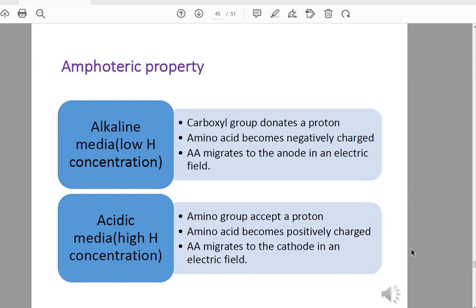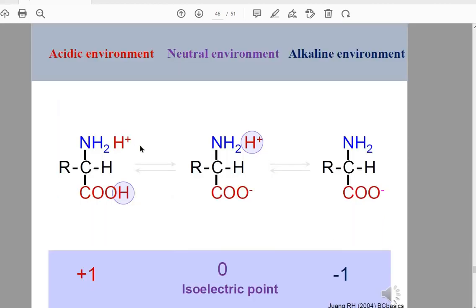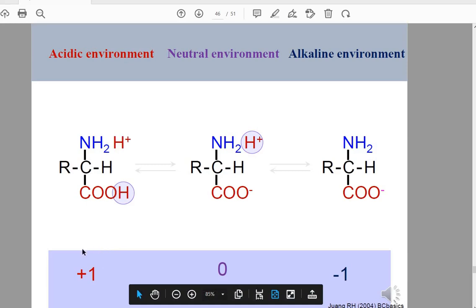This is the amphoteric property of the amino acid. It can act as acid or as a base, and this depends on the media in which the amino acid is present. So in acidic environment, the amino group will accept proton, and the amino acid gains positive charge, and this will migrate to the cathode.